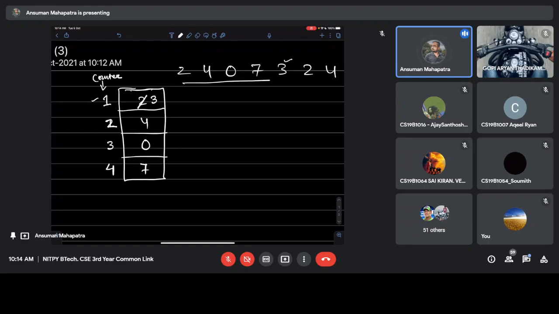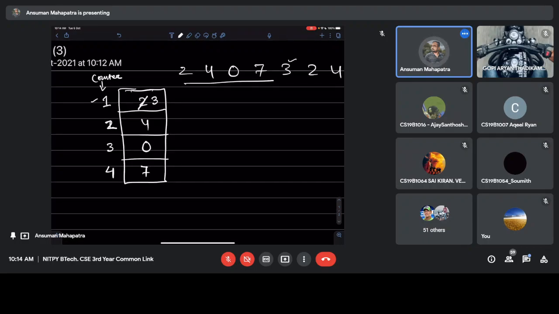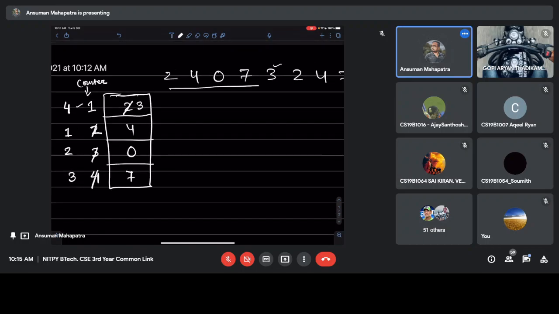Whenever 3 is replaced, we will update its counter to highest, because 3 is recently used. So 3's counter value will be highest, and all the other values will be reduced by 1. Okay, understood? Simple thing.